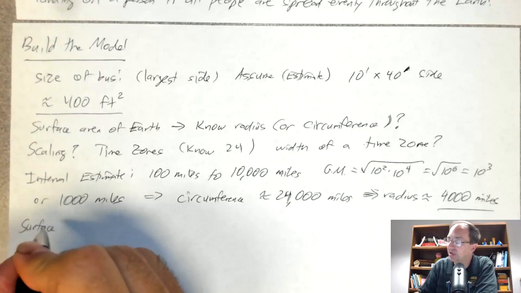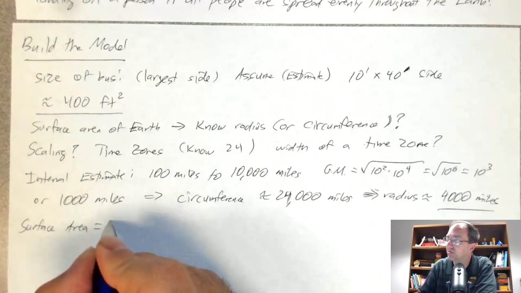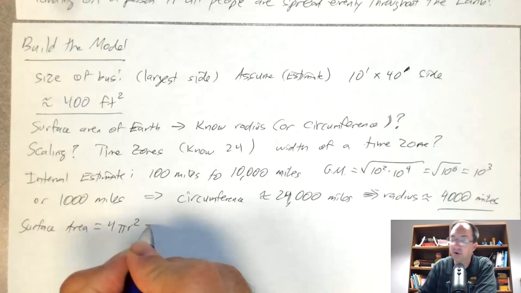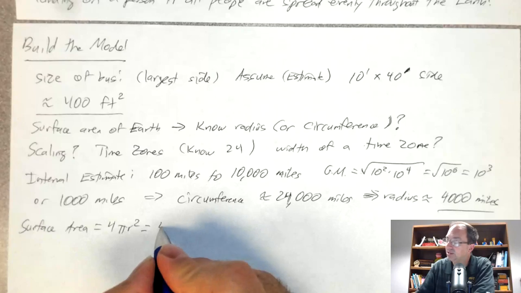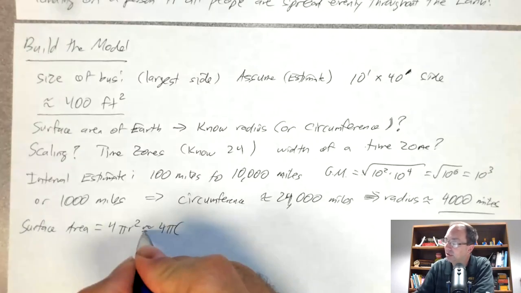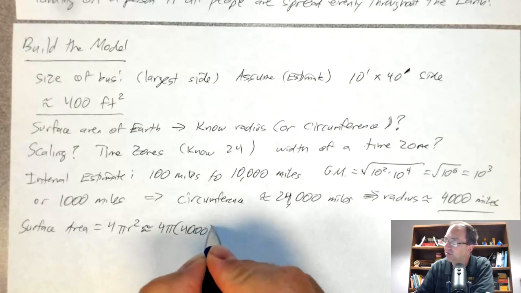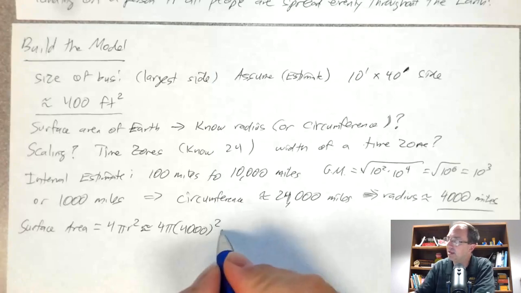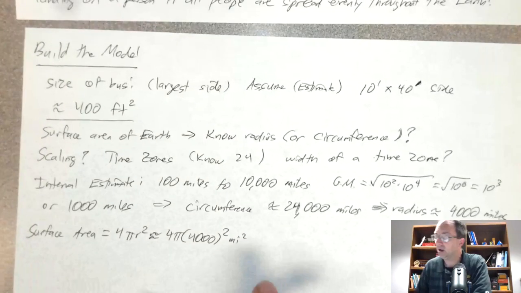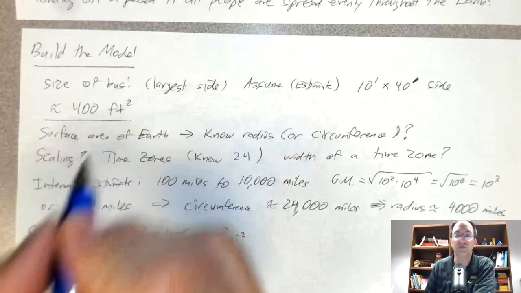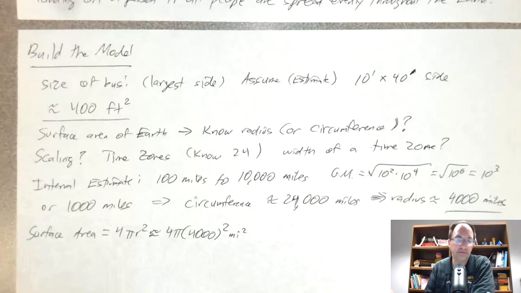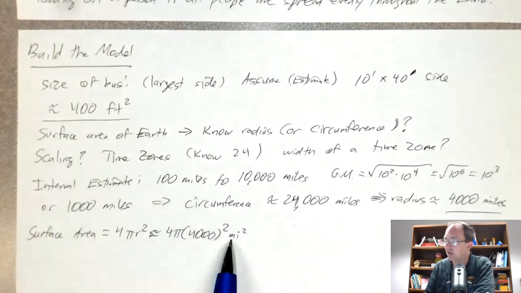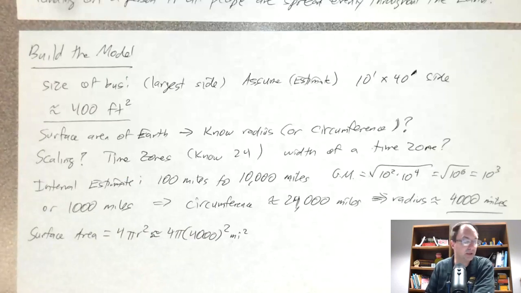So now that we have the radius, we can calculate surface area, which we know is 4 pi r squared. All right, and so 4 pi r squared is going to be, let's see, 4 pi times 4,000 squared. And keep in mind that is in square miles, but our bus is in terms of square feet. So if we're going to match these up, we're going to need to convert square miles into square feet.